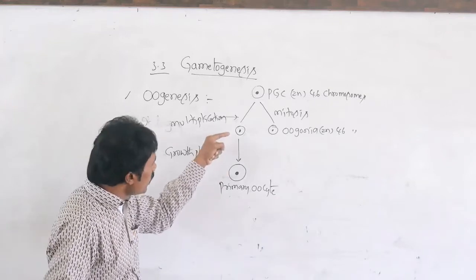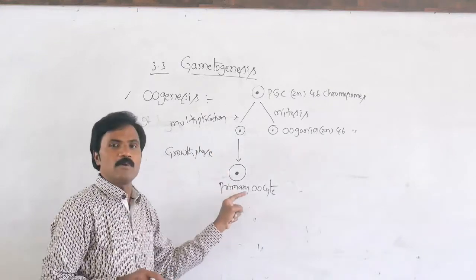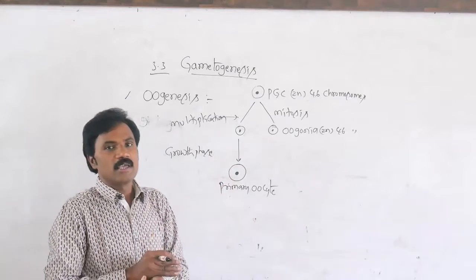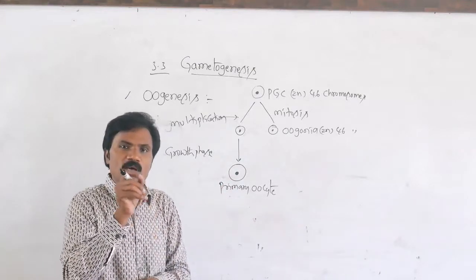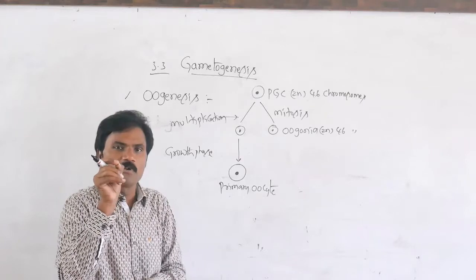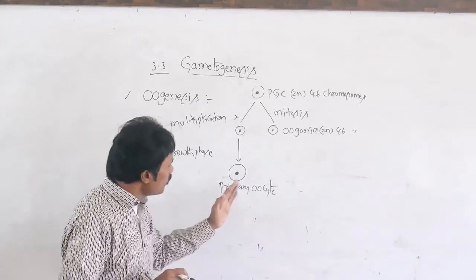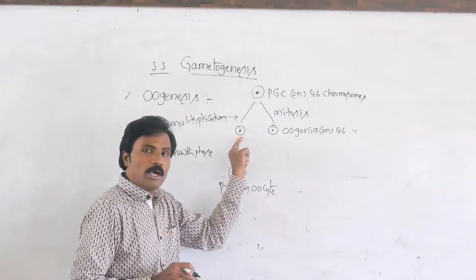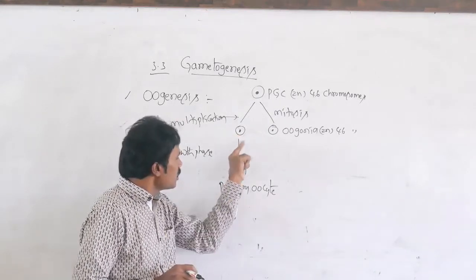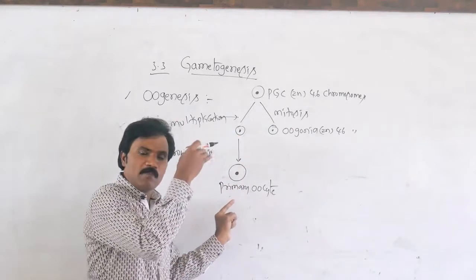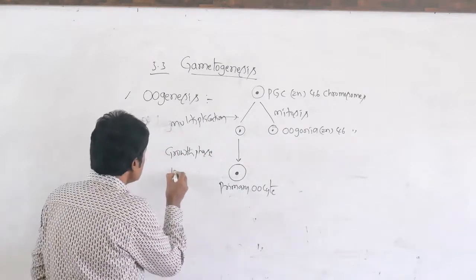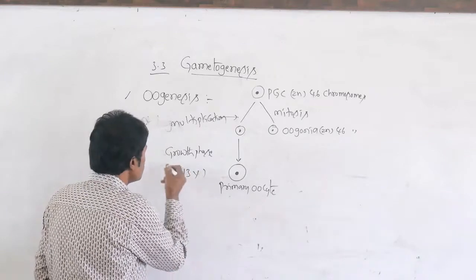Whenever it enters the primary oocyte, it will be arrested. It is arrested in reductional meiosis 1, prophase 1. From oogonia up to primary oocyte, it may reach 12 to 13 years.